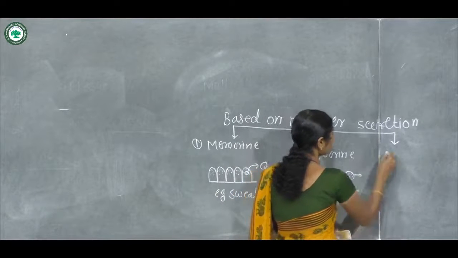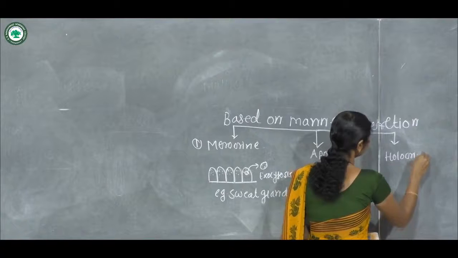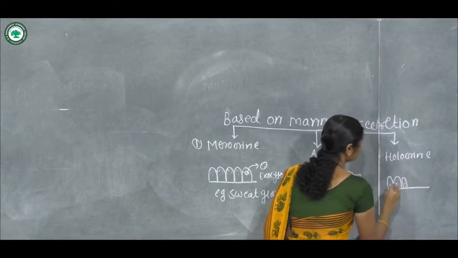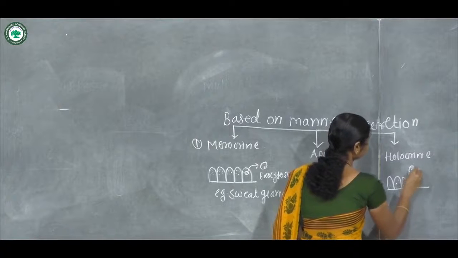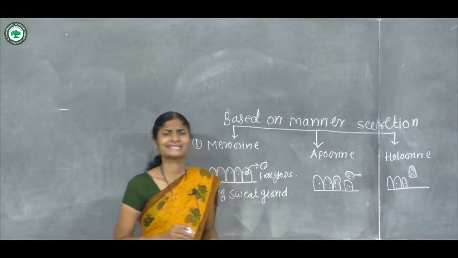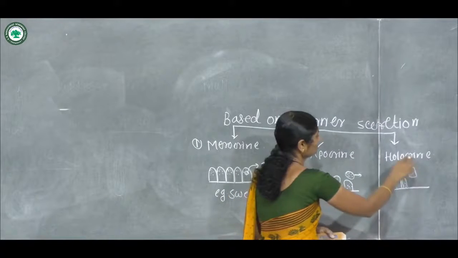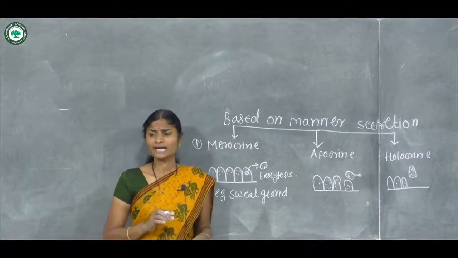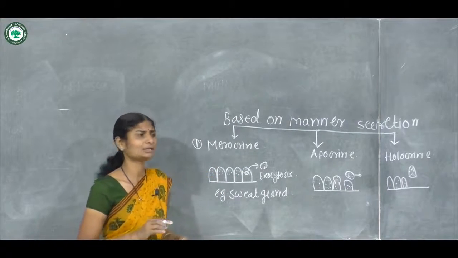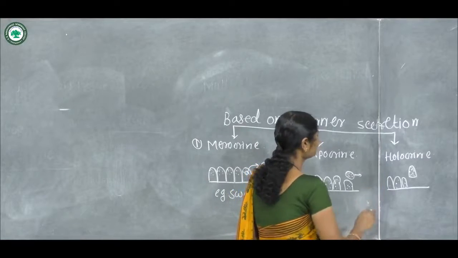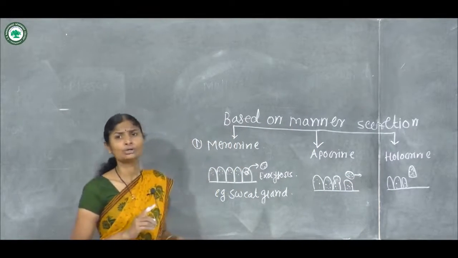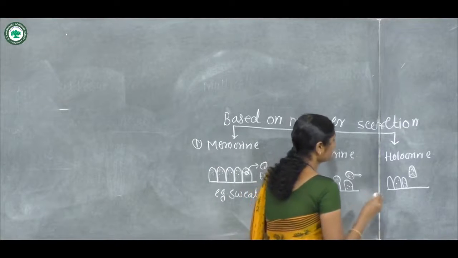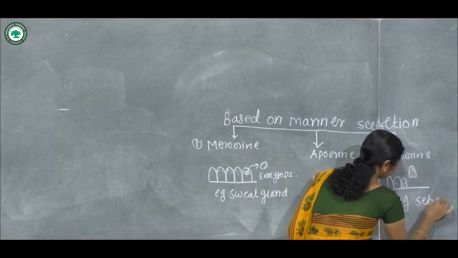Next type is holocrine. In these holocrine types, the whole cell disintegrates or discharges. This process is also called programmed cell death, with complete loss of cytoplasm, so it is called holocrine. Such holocrine cells are present in the sebaceous gland.